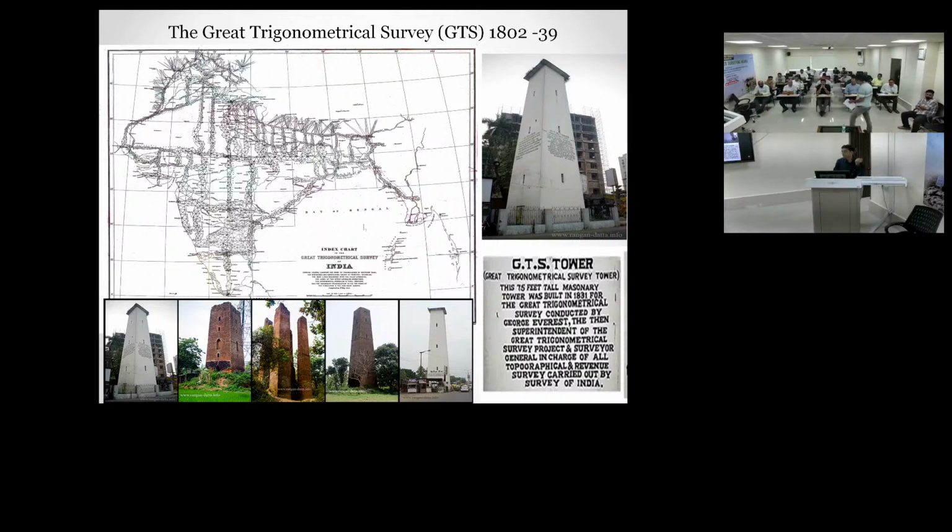This is what I was telling, this was the triangulation station created. You can see in West Bengal, in Calcutta, this tower is there, and we are trying to protect this tower at present, because this is our legacy. So we are trying to protect this GTS tower, Great Triangulation Tower. While going through this triangulation process, these towers were created, because in plain areas that point will not be visible through a satellite.